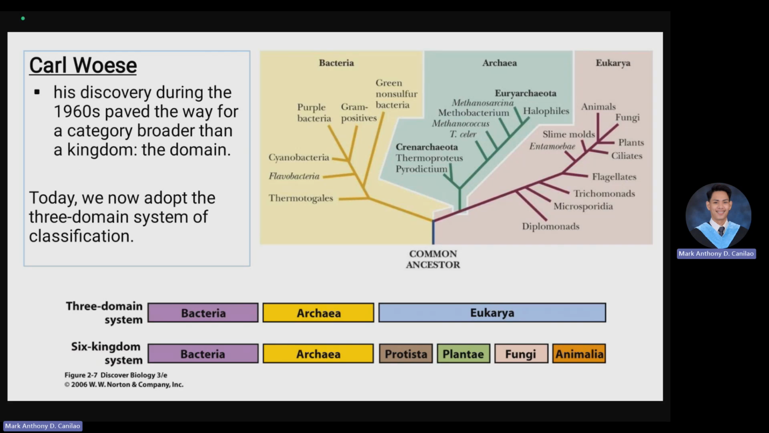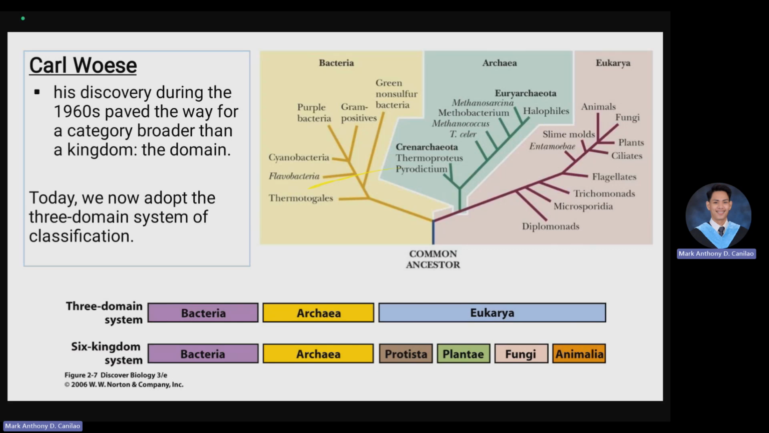So as you can see, for example, in bacteria we have green non-sulfur bacteria, gram-positive, purple bacteria, cyanobacteria, and many more. In archaea, we have Pyrodictium, halophiles, and many more. In Eukarya, these are the most common ones: plants, animals, fungi, flagellates, and diplomonads. So just like what I mentioned previously, when we talk about the taxonomic rank, it traverses from broader to narrower, from inclusive to exclusive, from domain to species.